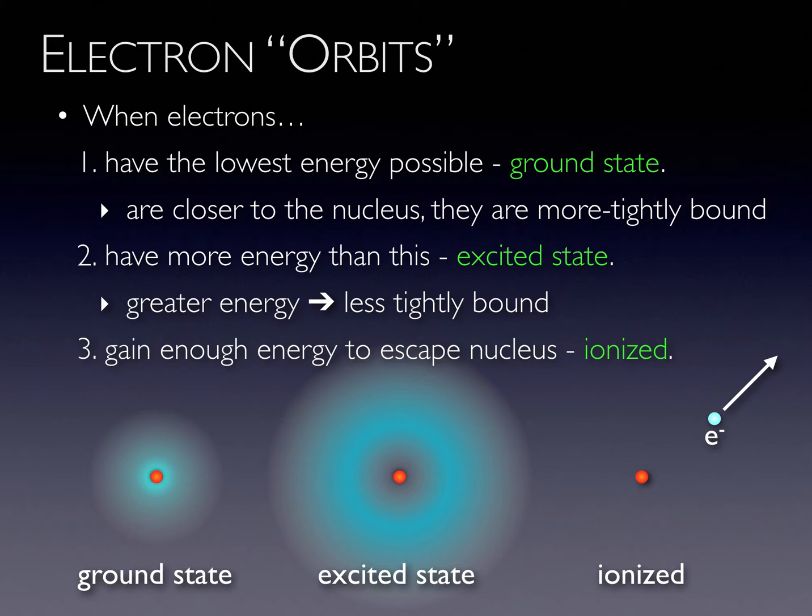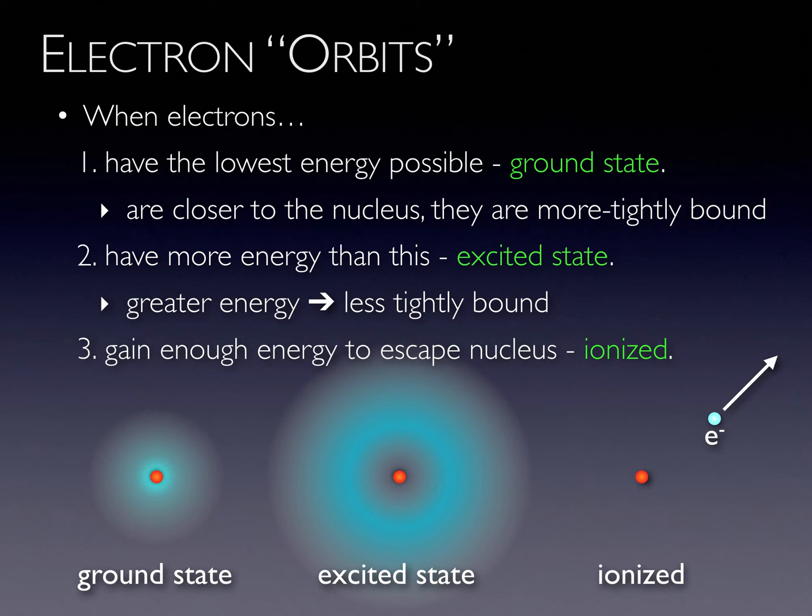A hydrogen atom has only one electron. The energy of an atom is basically dictated by the location of its electron. When the electron is in the lowest state possible, that is, when the atom is in the lowest state possible, the atom is in what is referred to as the ground state.